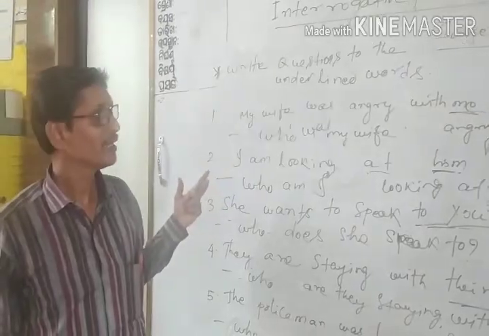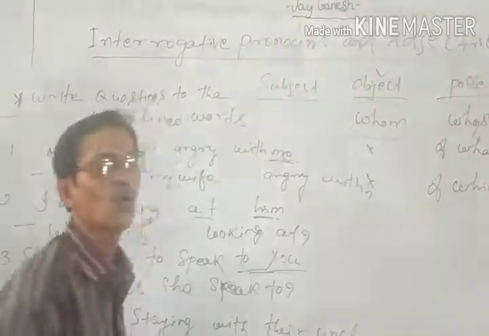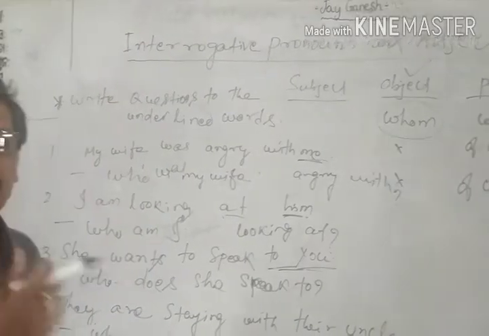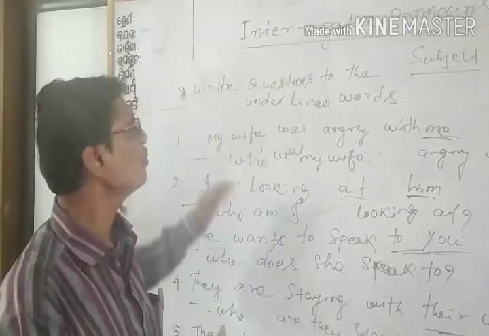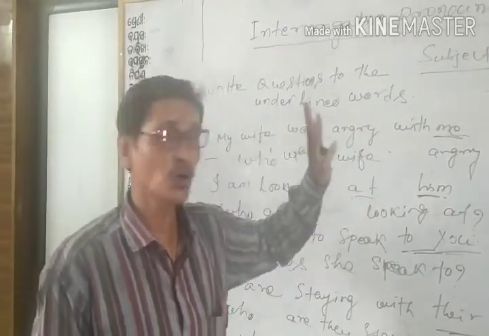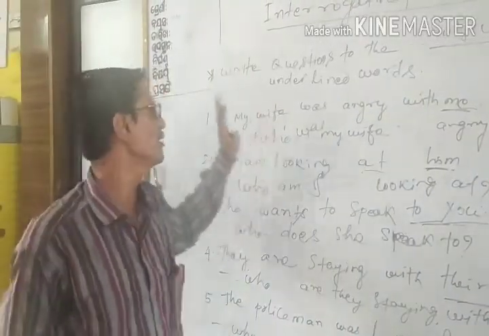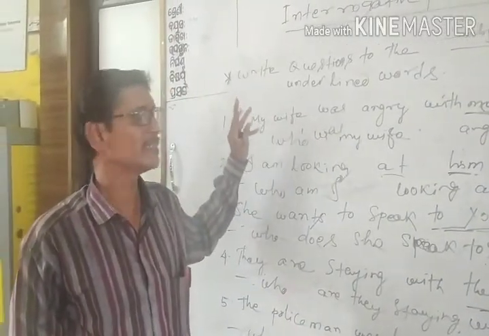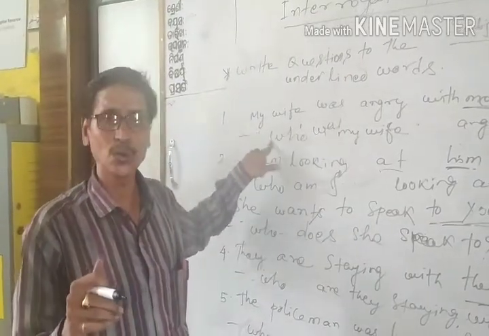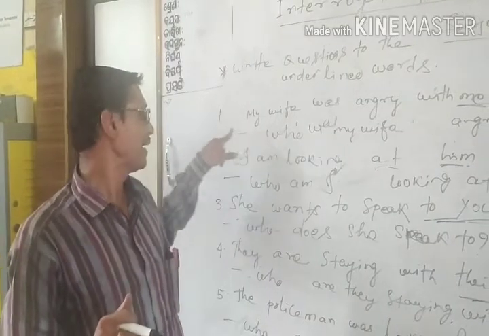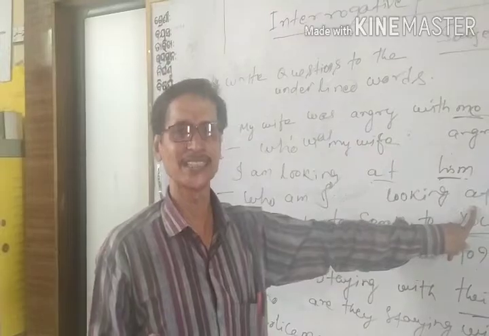So today we understood how we use whom to ask about an object. Whom is used to ask about an object, but we cannot use whom at the beginning of the sentence. It is very rarely used. Instead of whom, we can use who, and if any preposition follows, then the preposition should be moved to the end of the sentence.